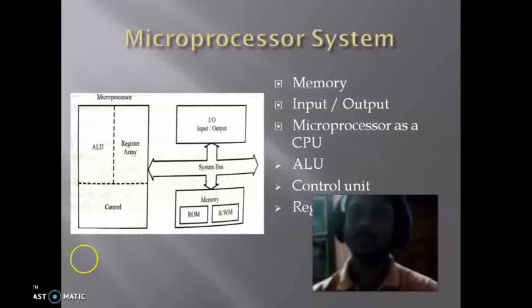And this is also the timing unit, which will basically control the timing of the operation. So this is the timing and control unit which is a very important part of the microprocessor. And this overall microprocessor is connected with the input output devices through the system bus.